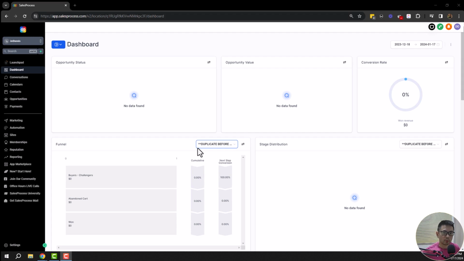I remember when I first got my GoHighLevel account, that was in 2022. I logged into my account and I was so lost and overwhelmed. It took me about 1 to 2 weeks to get familiar with using GoHighLevel. So if you are in the same boat as I was, or if you're thinking of getting a GoHighLevel account, this video is for you.